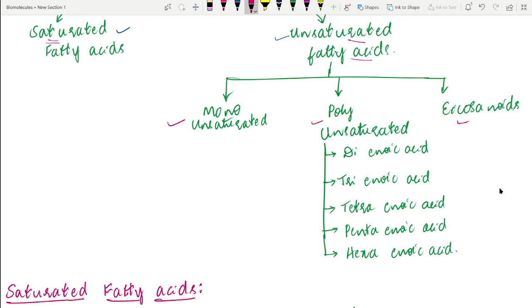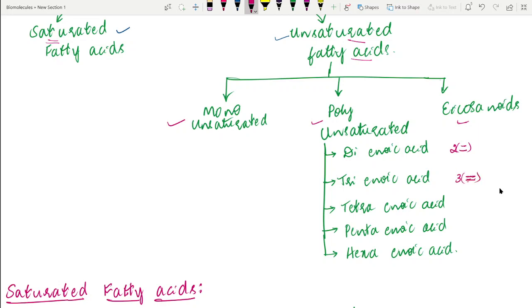Again, the polyunsaturated fatty acids, based on the number of double bonds they contain, are classified. Dienoic acid means two double bonds are there. In trienoic acid, three double bonds are there.